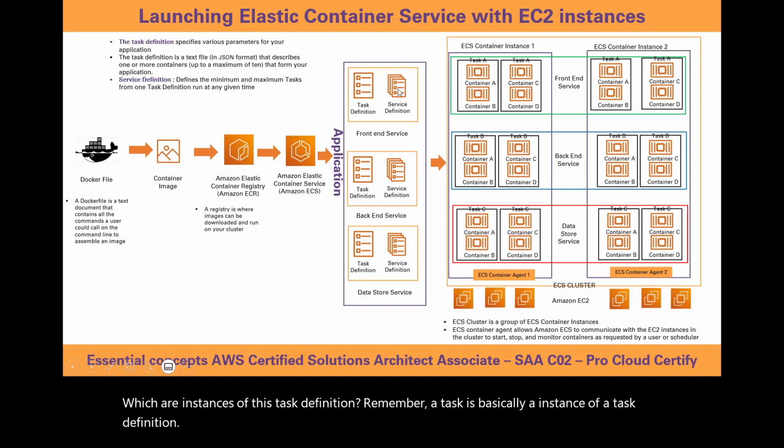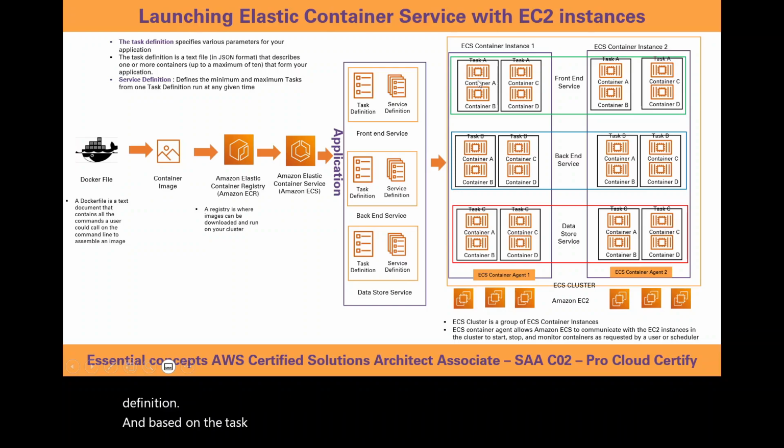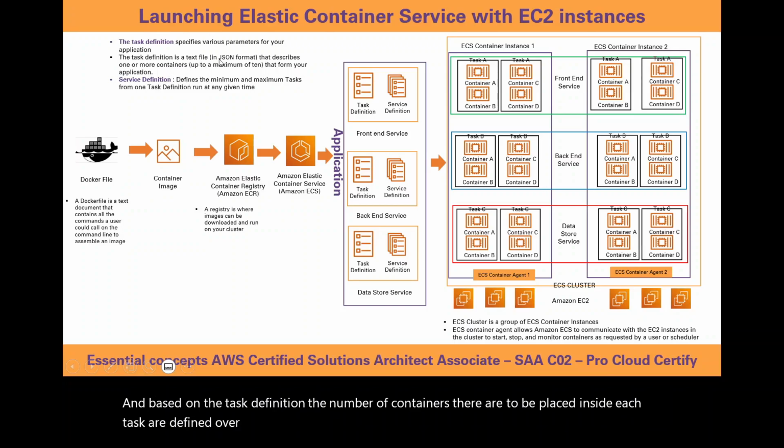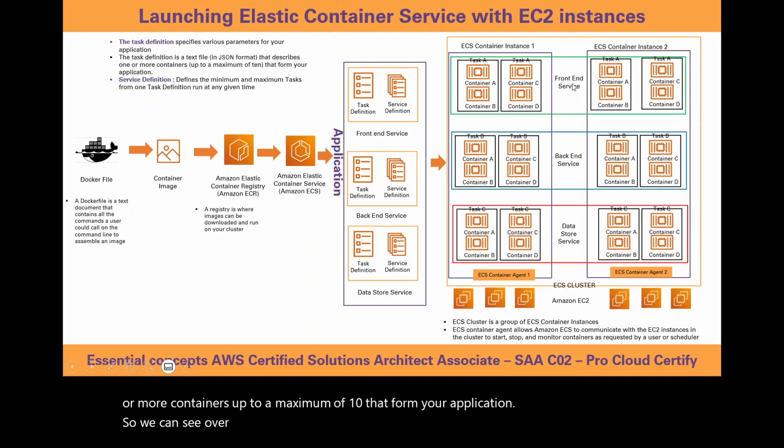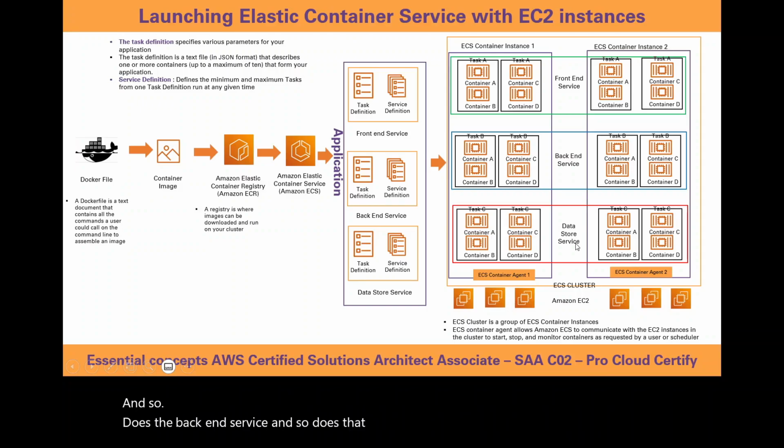And based on the task definition, the number of containers that are to be placed inside each task are defined over here. As mentioned, the task definition is a text file that describes one or more containers, up to a maximum of 10, that form your application. So we can see over here that this front-end service basically has a total of 8 containers, and so does the backend service, and so does the data store service.